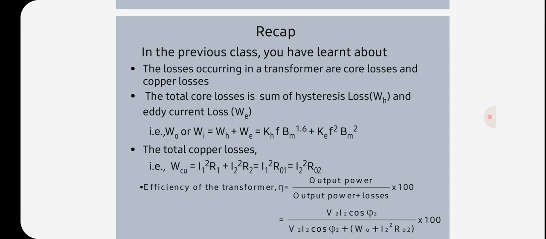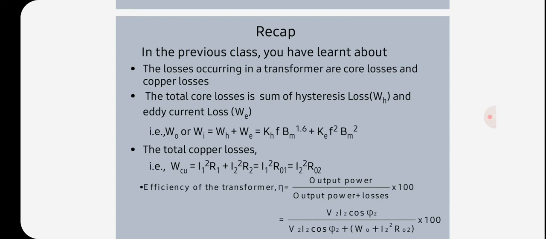If the copper losses at full load are WCU, then copper losses at one half or one fourth of full load will be half square times WCU, or one by four square times WCU, that is copper loss by 4 or copper loss by 16 respectively.